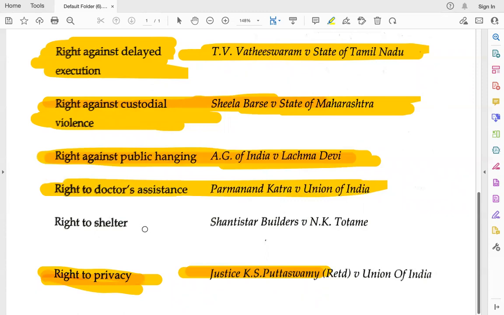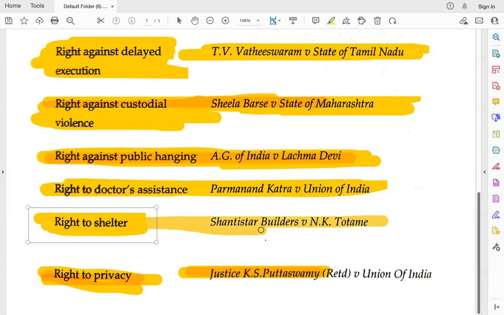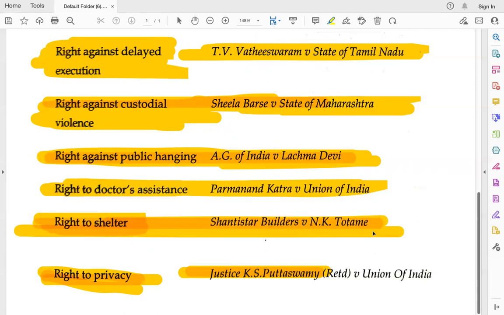And last but not the least, right to shelter. Everybody has the right to shelter. That was decided in Shantistar Builders versus NK Totame. Okay, right to shelter, Shantistar Builders versus NK Totame.